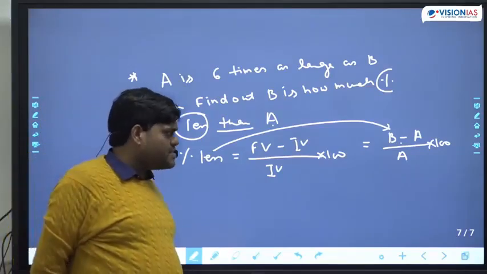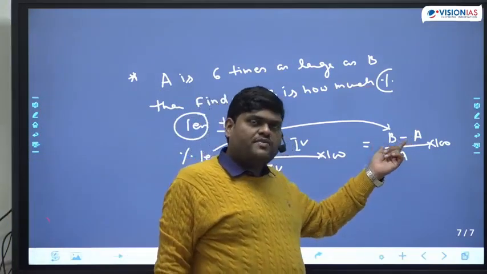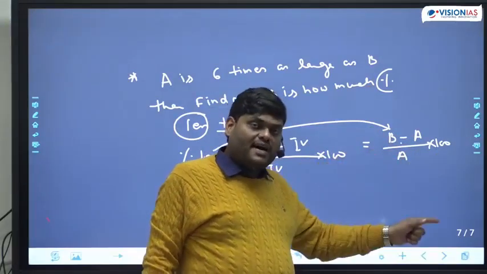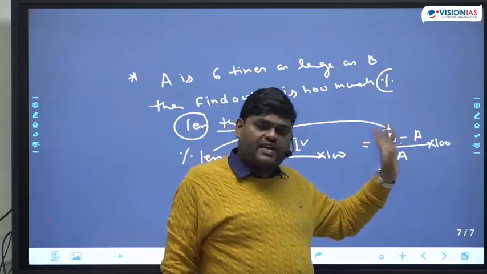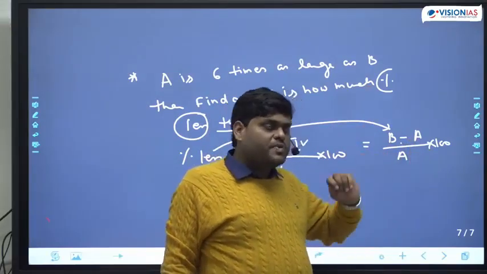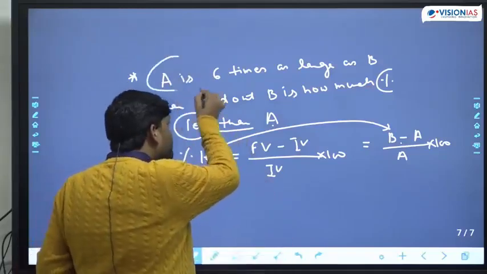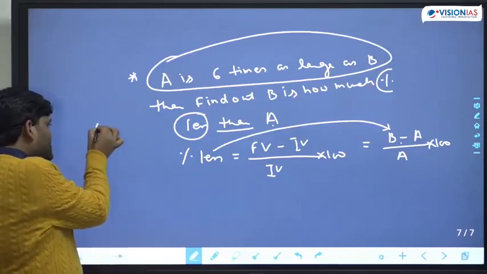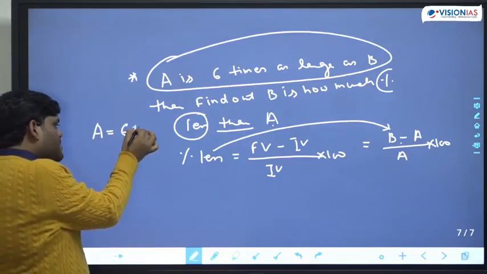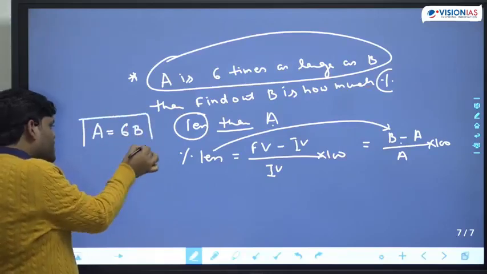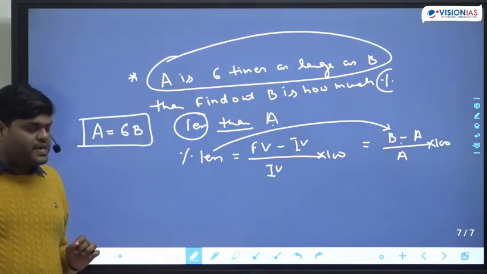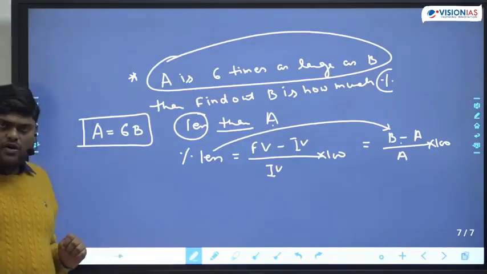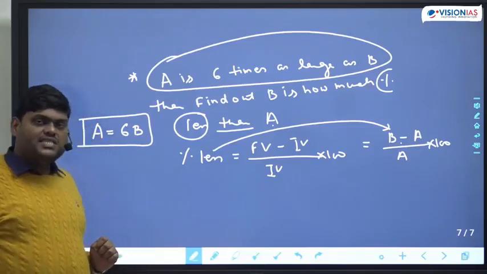Now the problem is we cannot solve it further because one variable is B, one variable is A, and there's no relationship given as such right now. To solve this, some hint should be given in the question, and that hint is given in the first line. A is 6 times as large as B. That means A is equal to 6B. This is what we have right now.